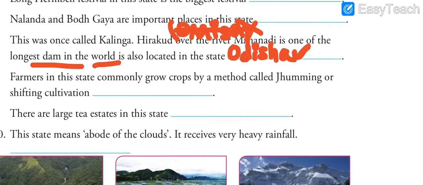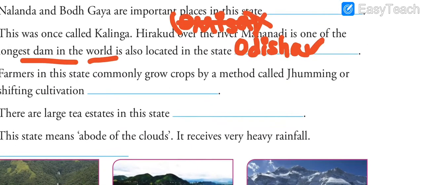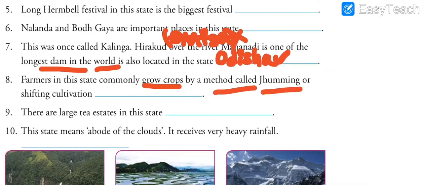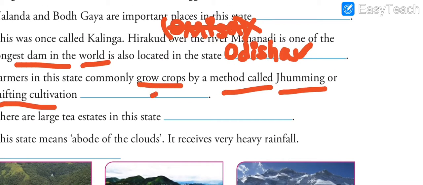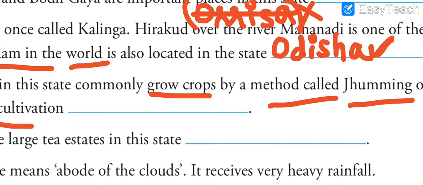Next is, farmers in this state commonly grow crops by a method called jhumming or shifting cultivation. That means this is a very popular method of growing crops in this state. Which state is this? This state is Mizoram.